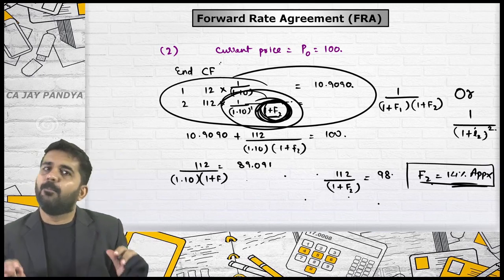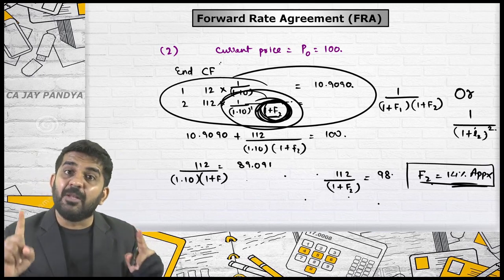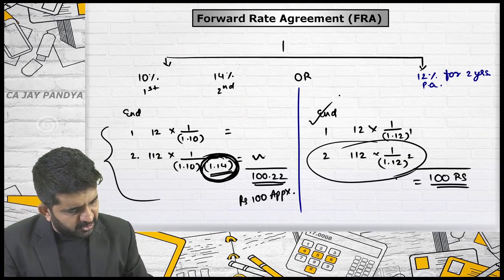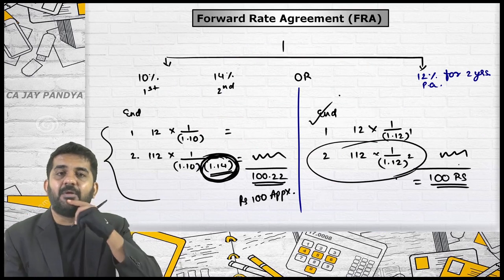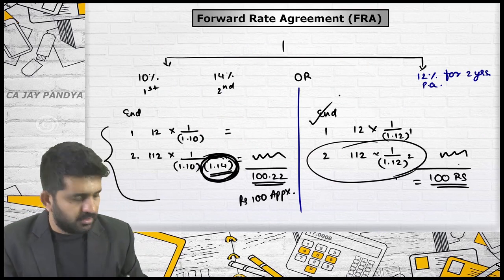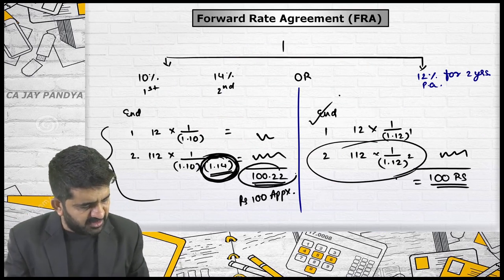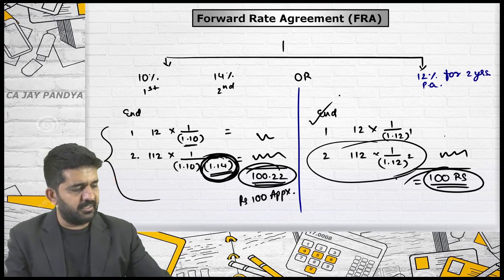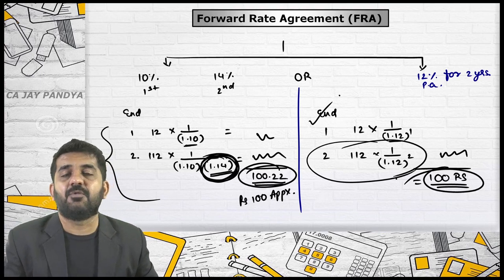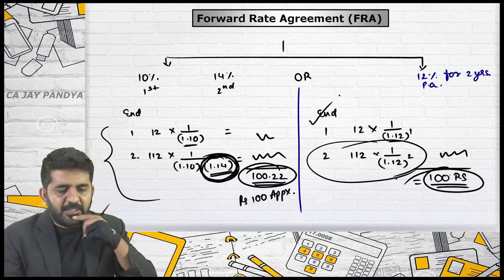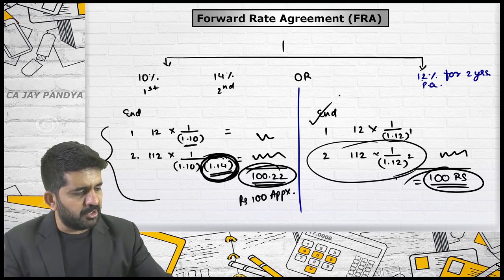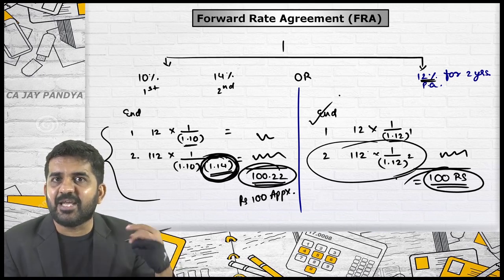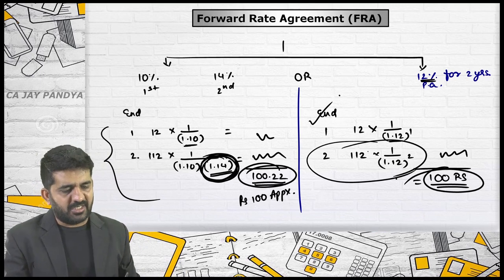Is it alright? In both the ways you can find out present value, and believe me, the answer will be same. In this case, find out this answer and this answer. The answer will be same. It will not differ. Sorry, both answers will not be same. This answer will be same. Is it right? Because here the factor is different, 10% and 12%. But this answer will remain same. So you cannot discount it by 12% for 2 years because 12% is not directly available. In this, it can be easily found out. In other case, you cannot easily find out.